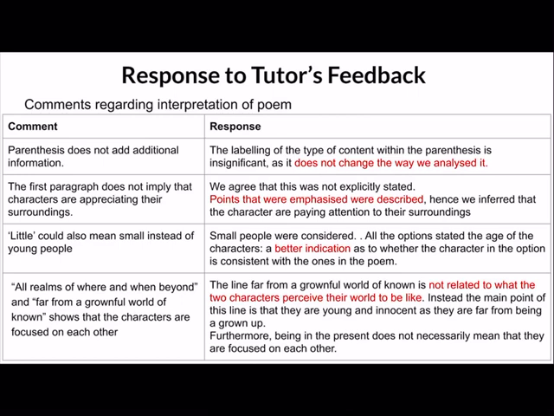For example, he and she in the parentheses are used to describe the two characters. Hence, the paragraph wants to emphasize that the two characters are one male and one female. Similarly, the tree that the two characters were standing under is described as wonderful. Hence, we concluded that another point of emphasis is the surroundings of the two characters. From this, we inferred that the characters are appreciating their surroundings as they describe the tree as wonderful.